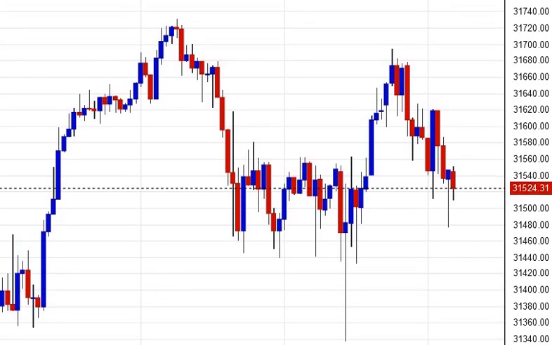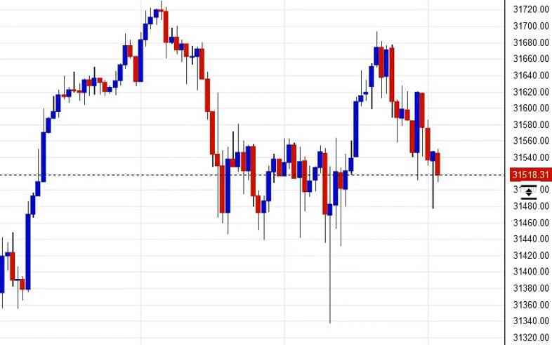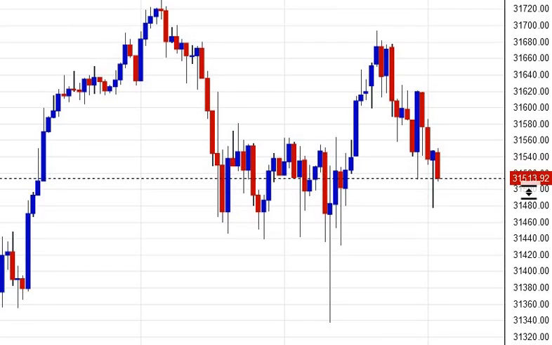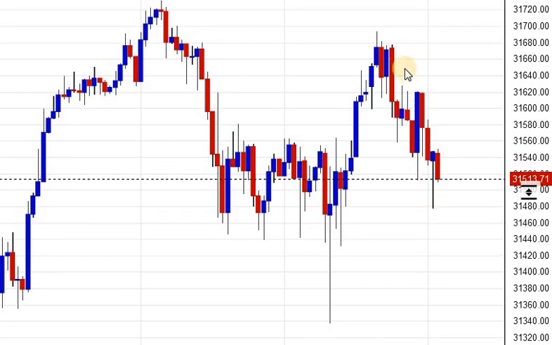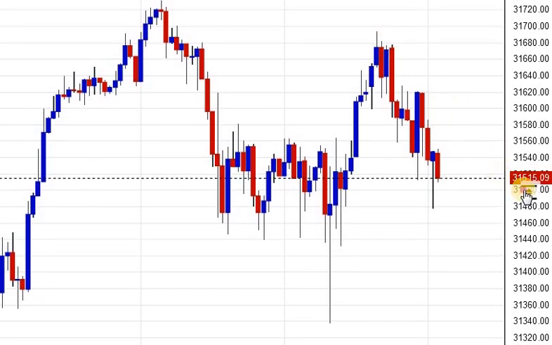This is Dow Jones hourly chart. Currently Dow Jones is trading 31,520. It made low of 31,476 and the high 31,694. Currently it is trading 515.